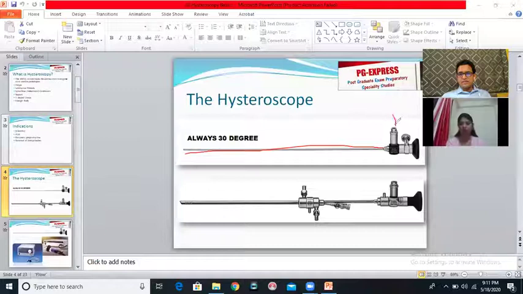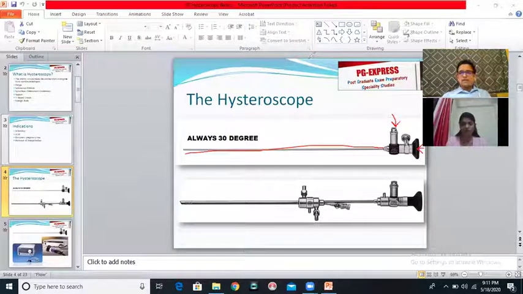There is a channel where you can attach the light cable. This is called the light port. And there is a place through which you can see, that means you can attach the camera. This is called an eyepiece. If you had to pick up the telescope or it was given in the exam, you would describe it as having a rod lens system, a light port, and an eyepiece where the camera is attached.